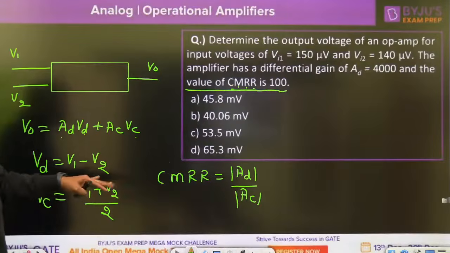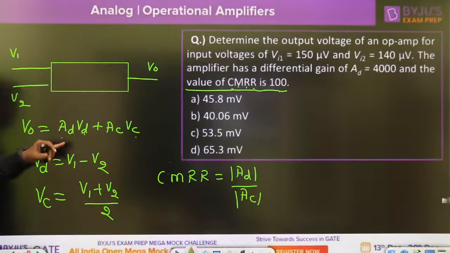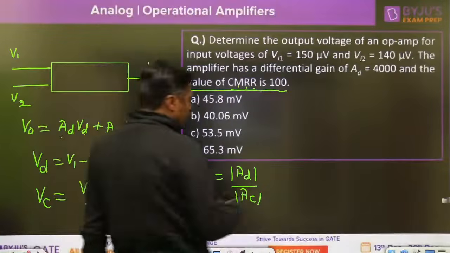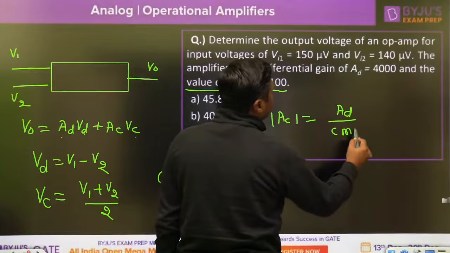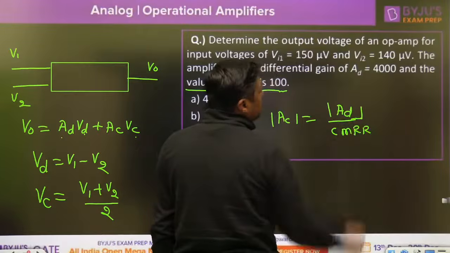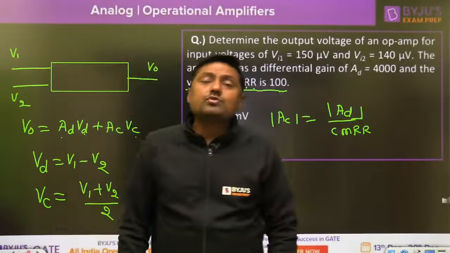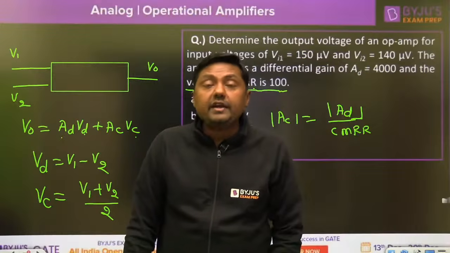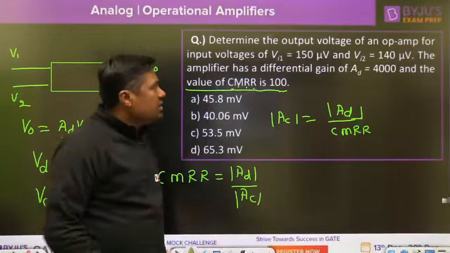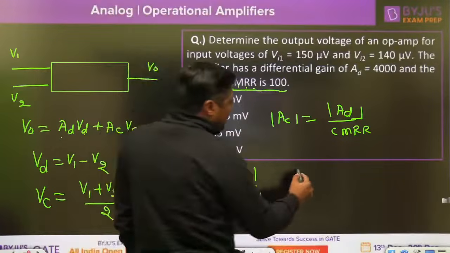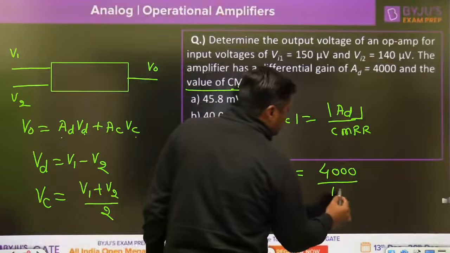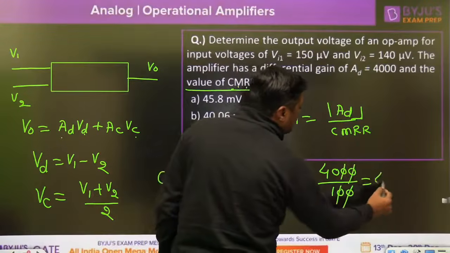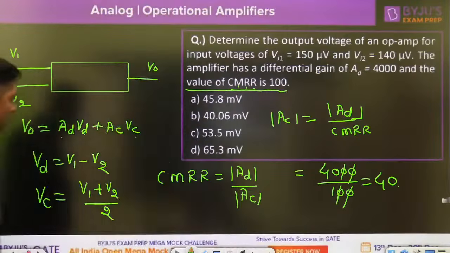So in this particular question, output is required, AD is given, AC is not given. You can find the AC from this. So AC is equal to AD by CMRR. Remember that. Ideal value of CMRR is infinite and ideal value of AC is 0. But in this question it is very less, 100, and that's why 4000, the differential gain, upon 100, cancel out, 40 is the common mode gain.